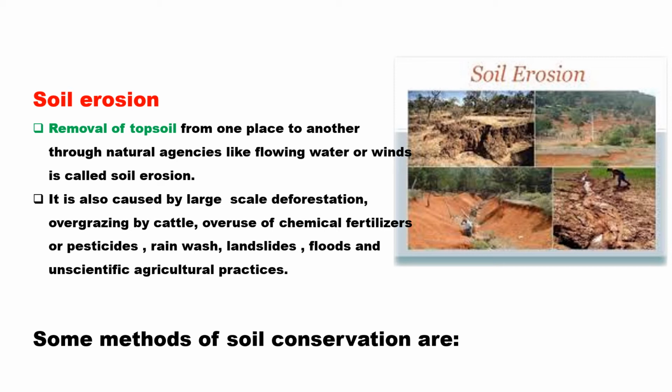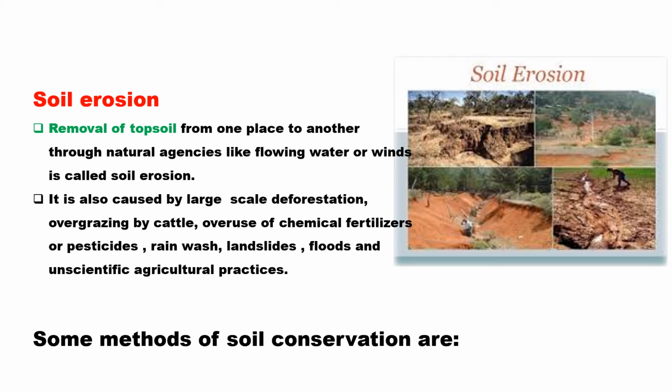And when you come across the human factors, it is things like deforestation, overgrazing, mining, construction, urbanization, and excessive use of fertilizers, which have resulted in the degradation of the soil on a large scale. Yes, of course, my dear students, due to the growth of population and increase in urbanization and industrialization, we are degrading the soil on a large scale.